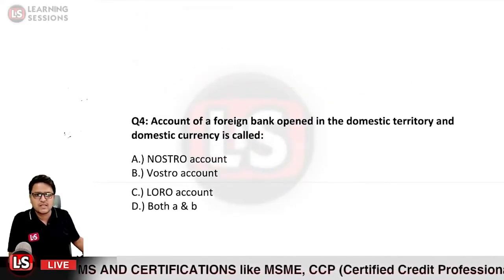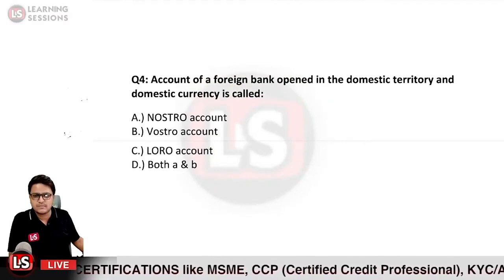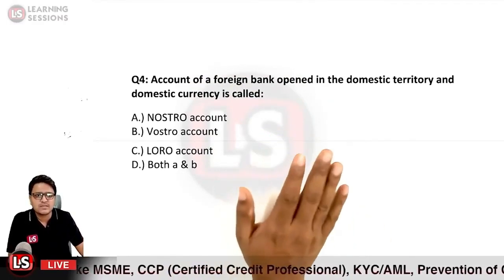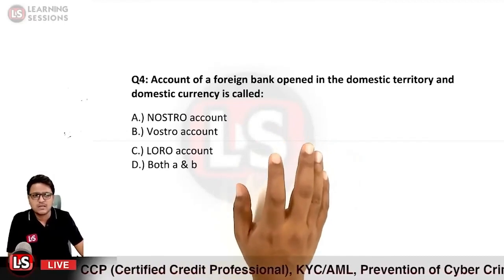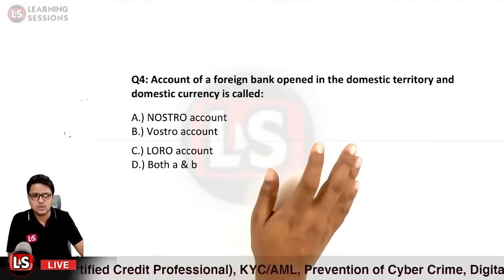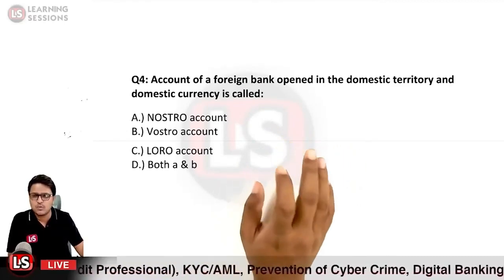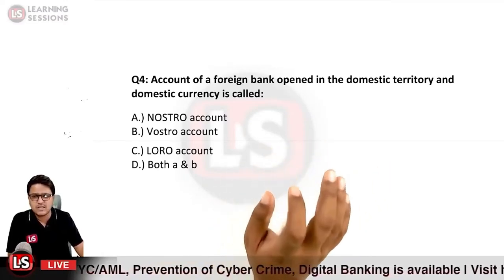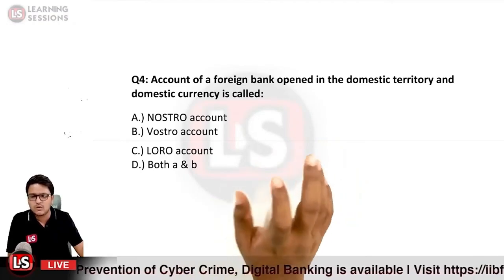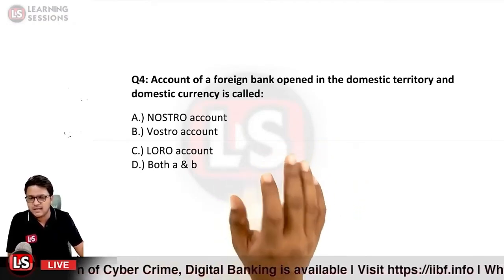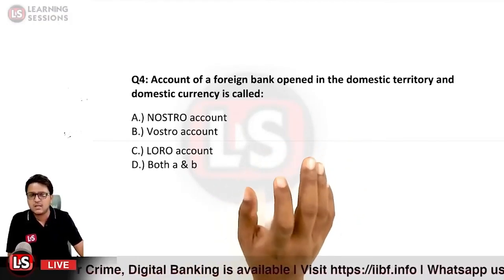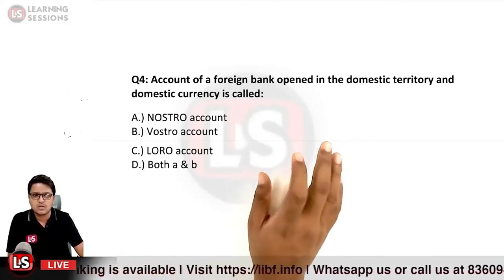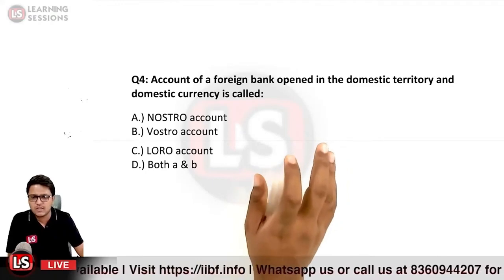Next question says: account of a foreign bank opened in the domestic territory and domestic currency is called what? Nostro account, vostro account, loro account, or both A and B. So a foreign bank has opened the account in the domestic territory and in domestic currency. In that case, the account would be called what? The nostro account, vostro account, loro account, or A and B. So what would be the answer?